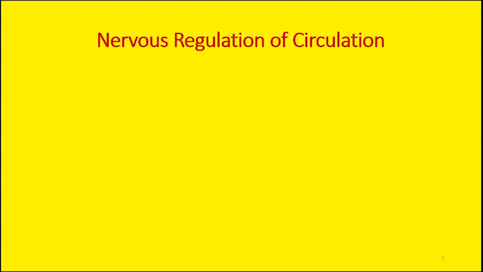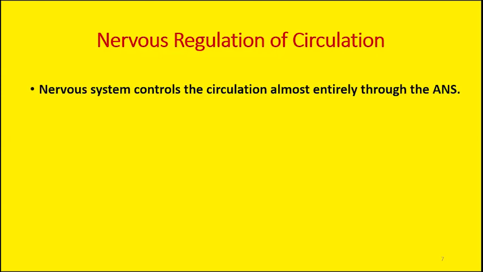So we have discussed both the local control and the humoral control of tissue blood flow. We will now move to the next topic, that is the neural mechanisms that regulate circulation. I mean the nervous control or the nervous regulation of the circulatory system. How does the nervous system regulate the circulatory system? In one line, it will be easier for us to understand that the nervous system controls the circulation almost entirely